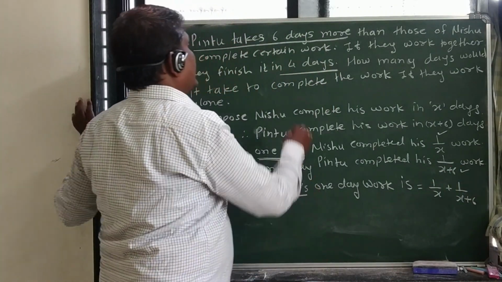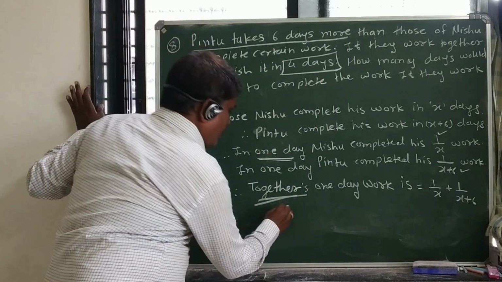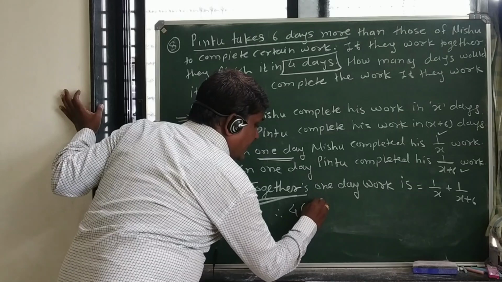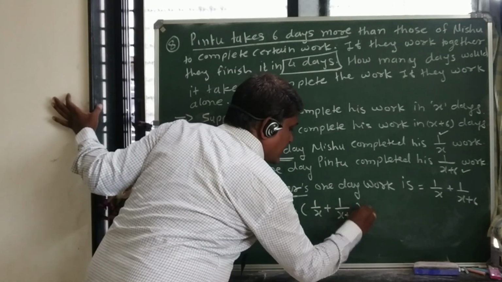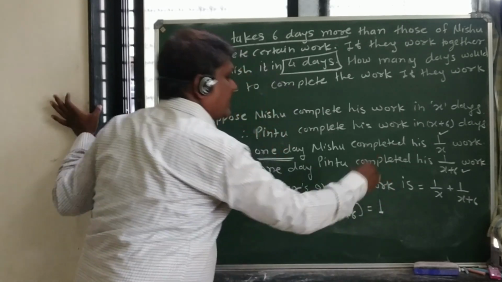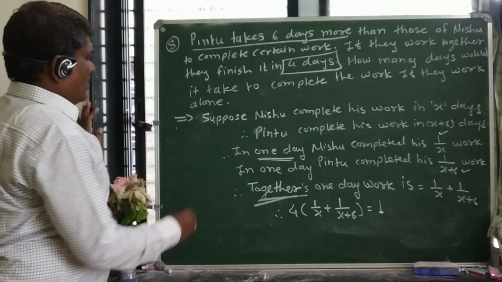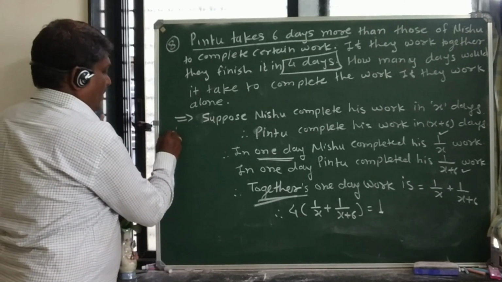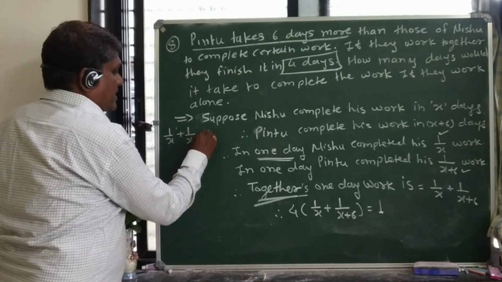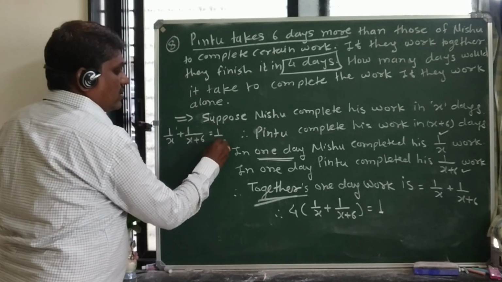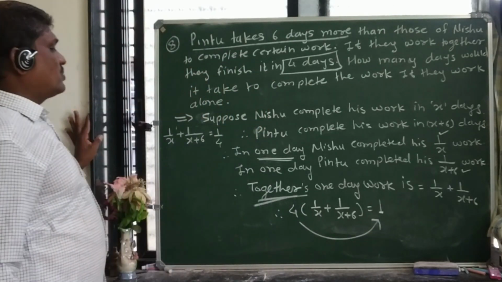They are making the work together, and how many days do they take? They take 4 days. So 4 into bracket 1 upon x plus 1 upon x plus 6. And how much work is completed? 1 work is completed. So we can write here 1. Now let us see, 1 upon x plus 1 upon x plus 6 is equal to 1 upon 4. So this 4 goes to the right hand side and becomes 1 by 4.